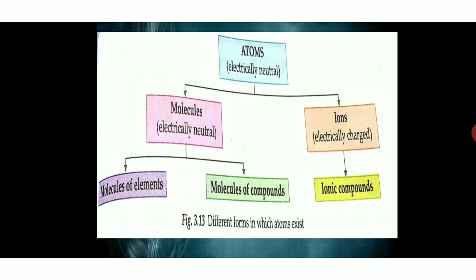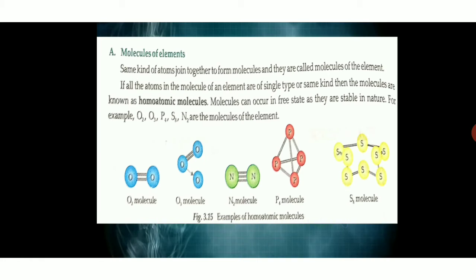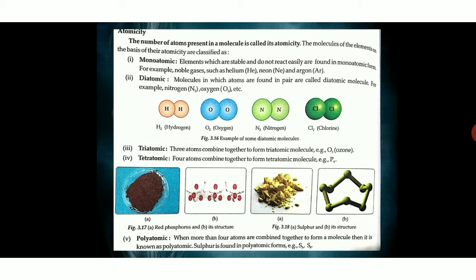So, giving it a quick recap. What are molecules of elements? Molecules of elements are formed when two or more atoms of the same kind combine to form a molecule. These are called homoatomic molecules. Then after that, what is atomicity? This is a very interesting concept. The number of atoms present in a molecule is called its atomicity.